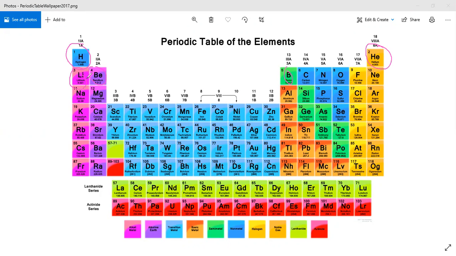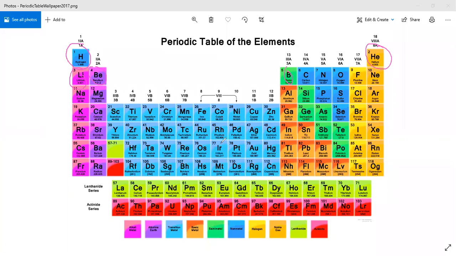So that's why elements are arranged on the basis of their atomic numbers, not their atomic masses. Mendeleev arranged the elements on the basis of atomic masses, and there were many mistakes, as we have discussed. The next point is that atomic number is fixed for every element. We have discussed isotopes. Isotopes are elements having the same atomic number but different atomic masses.